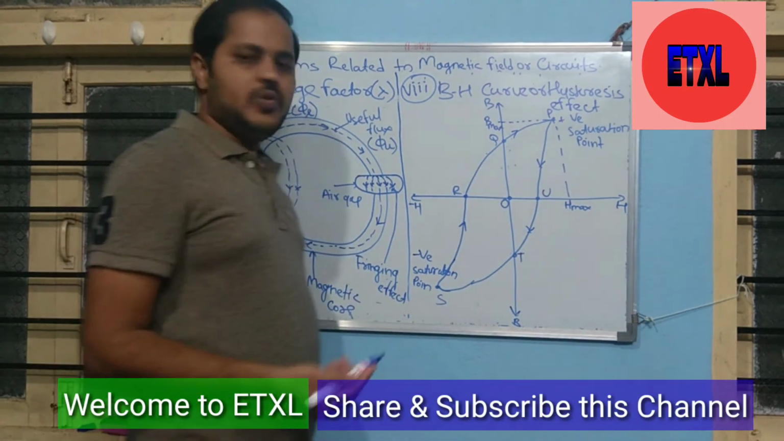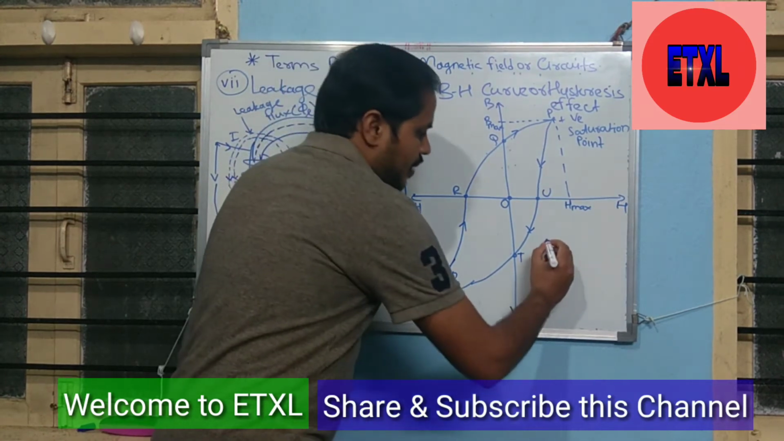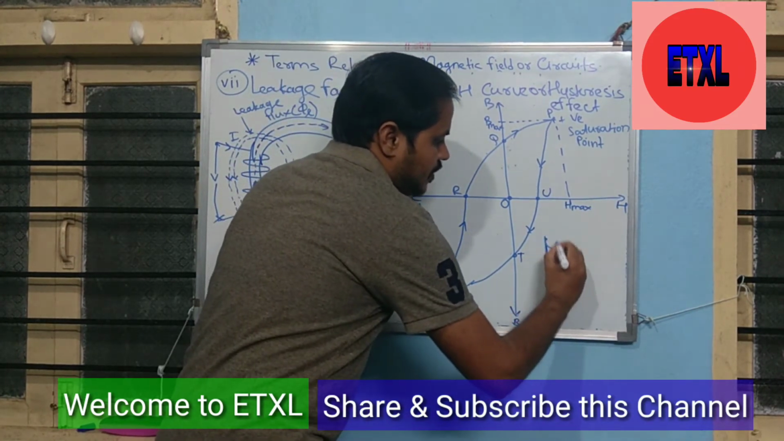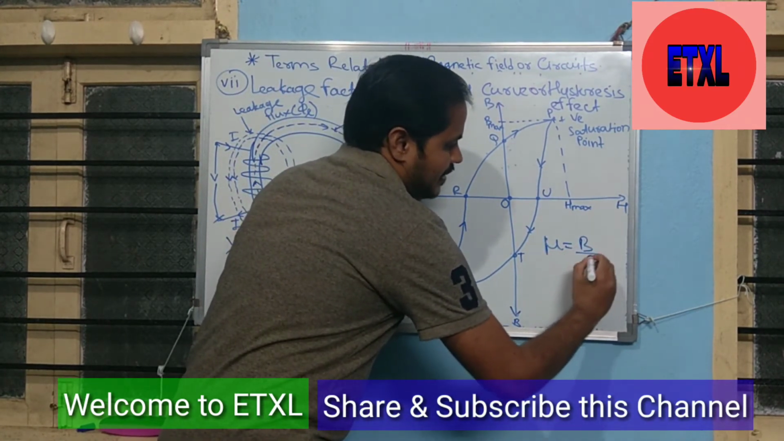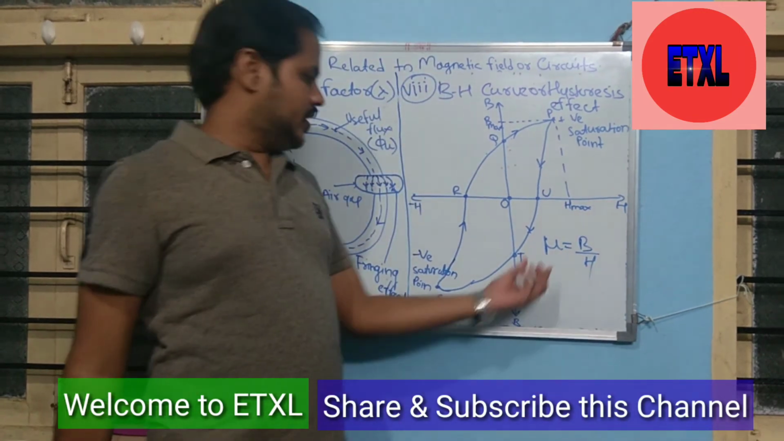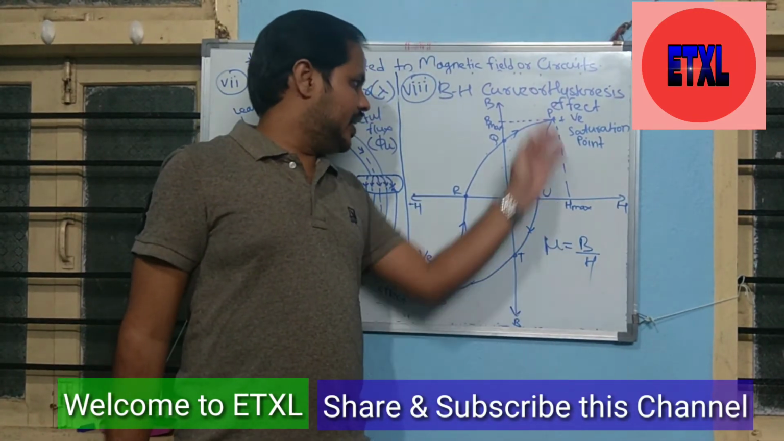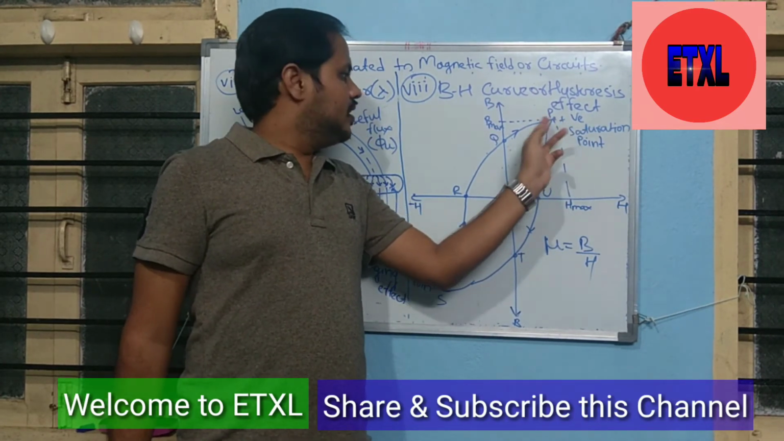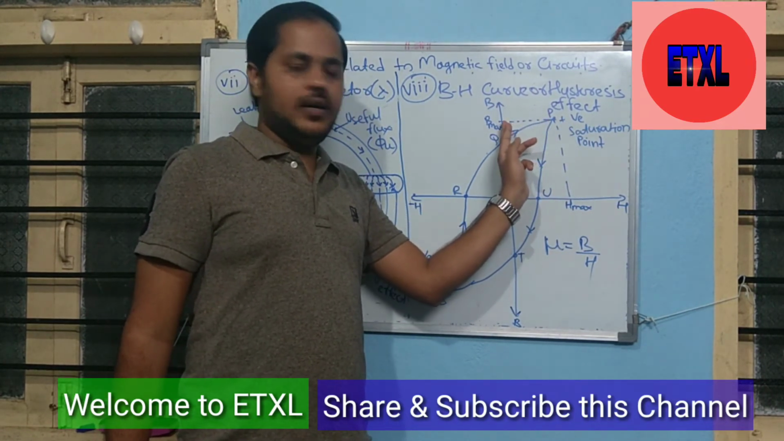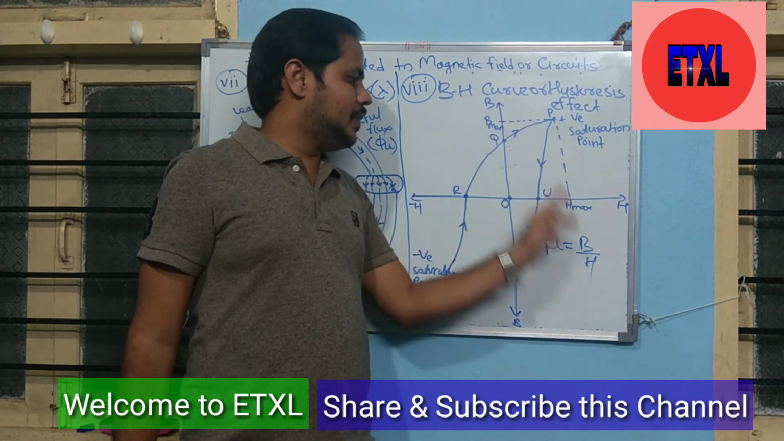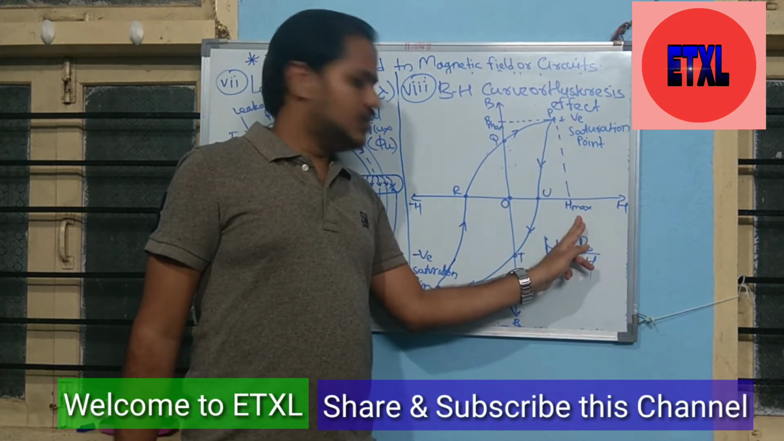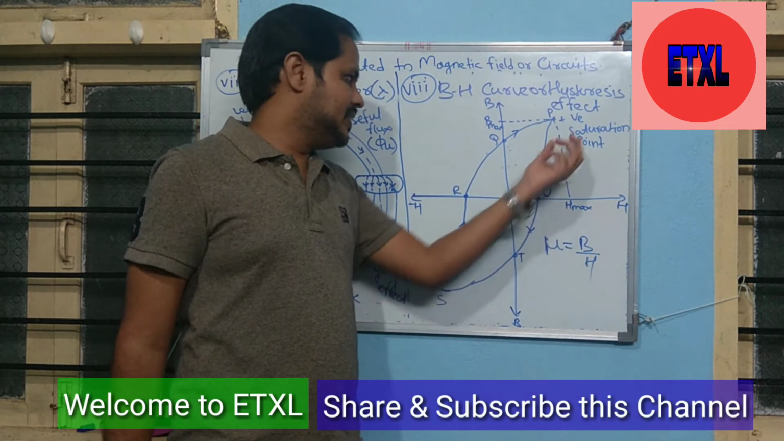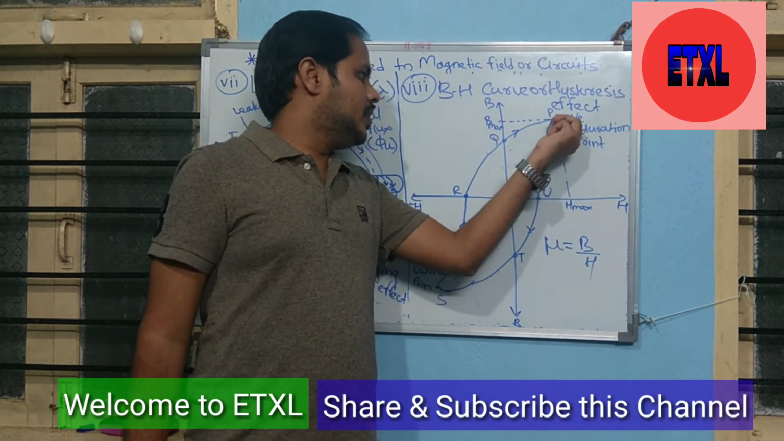What is permeability? Mu is equal to B by H. For the calculation of permeability of different materials, we draw this BH curve. Here is the positive saturation point. At this point, the value of the flux density is maximum, and the value of field strength is also maximum. This is called the positive saturation point P.